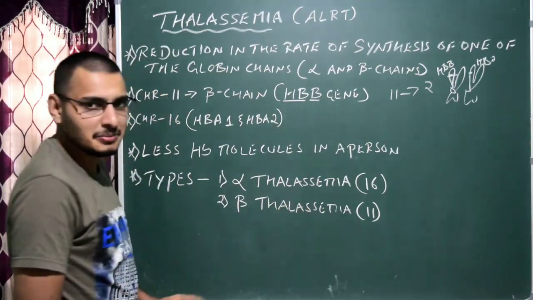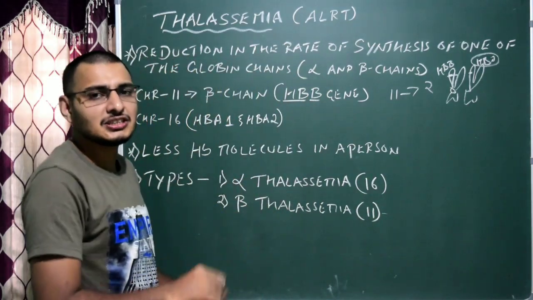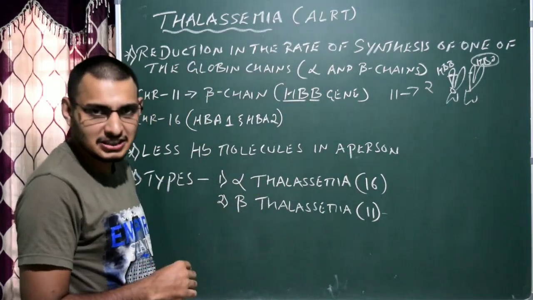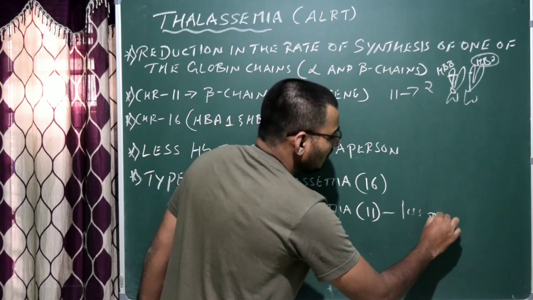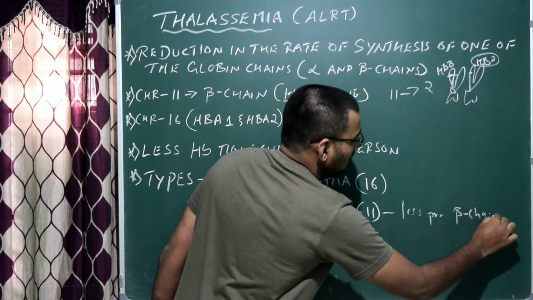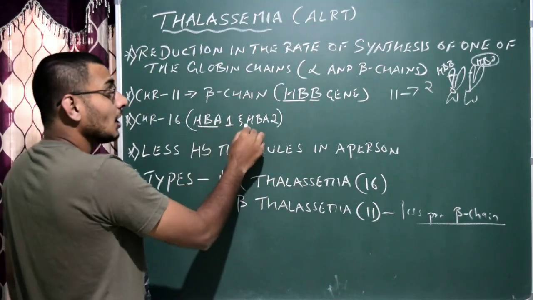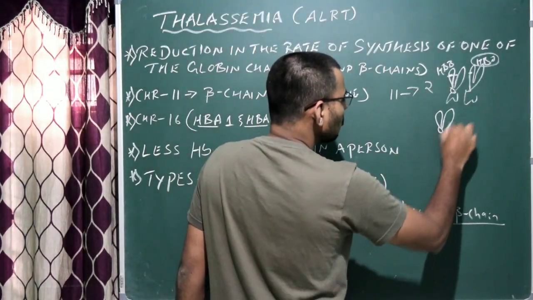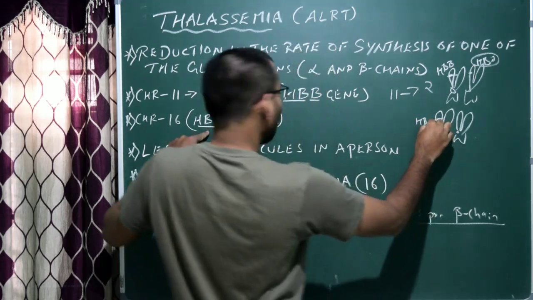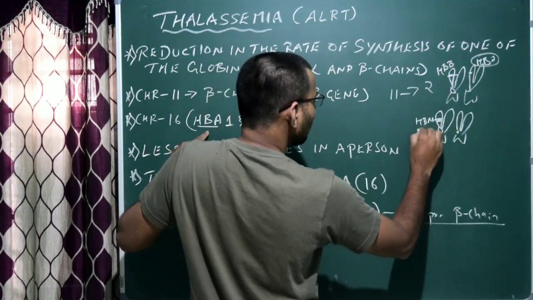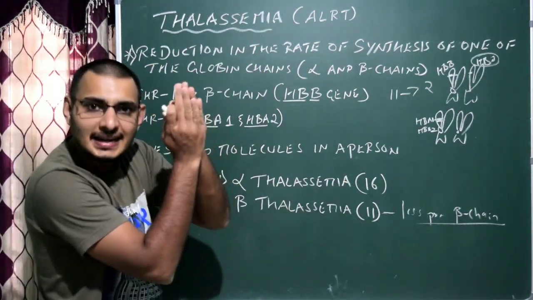In the case of beta thalassemia, mutation in any one of the genes results in beta thalassemia, that is, reduction in the production of the beta chain in the hemoglobin. So for beta thalassemia there is less production of the beta chain. Whereas for alpha thalassemia, I have written 2 genes which are closely associated. If you take chromosome number 16, here we have the HBA1 gene, and below that we have the HBA2 gene. That means HBA1 and HBA2 genes are tightly linked.